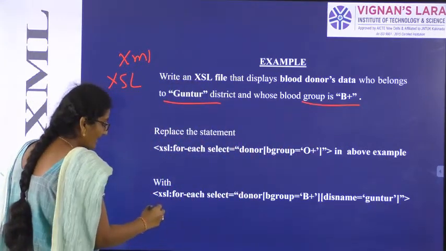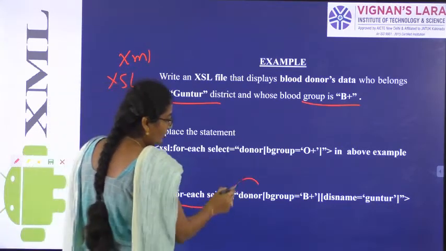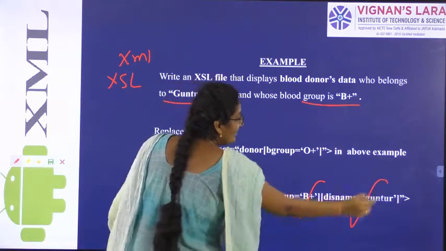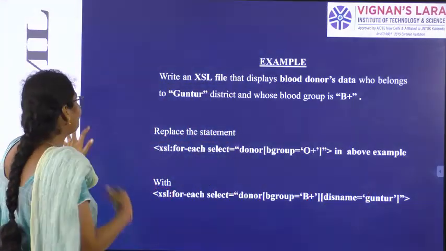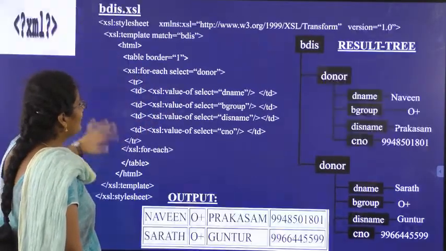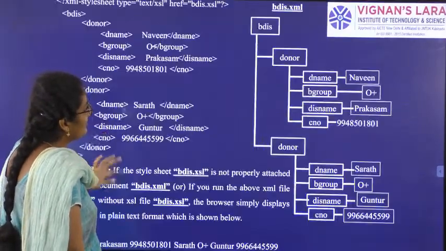Then you should write the statement as style sheet for each element donor. In donor also we have specified B positive and the district name Guntur. So this is the final example, and these are all the examples for generating the style sheets.